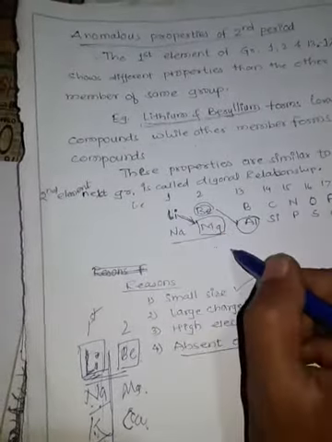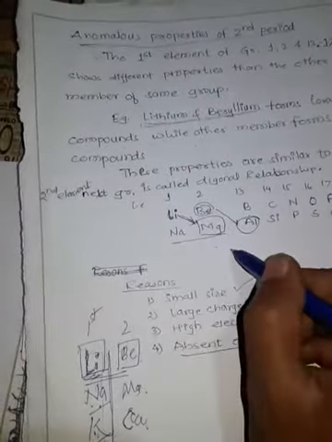This is called the diagonal relationship. They are in a diagonal relationship with each other because their properties are similar. So this is regarding the abnormal things.